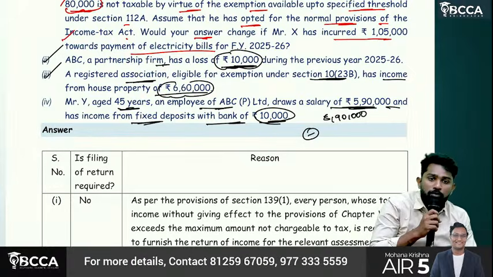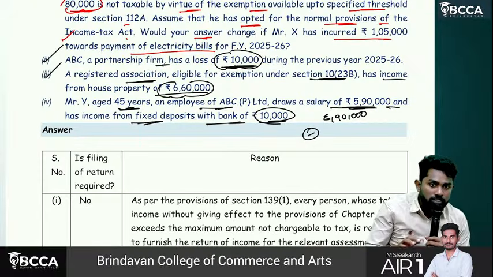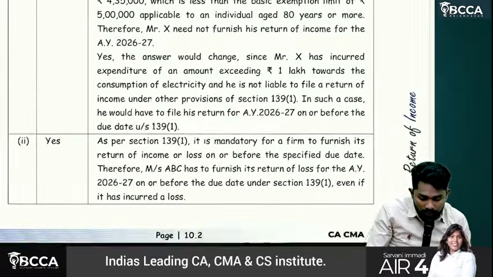So overall, it will be more than the basic exemption limit only. So he has to file what again? Return of income.